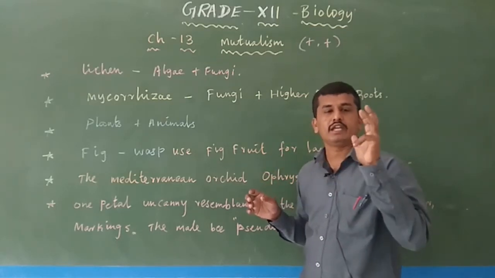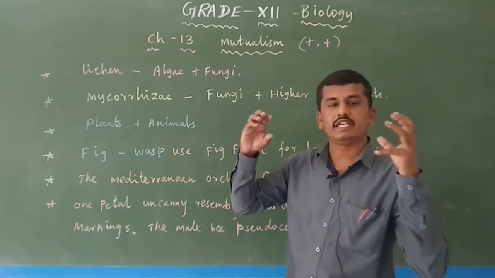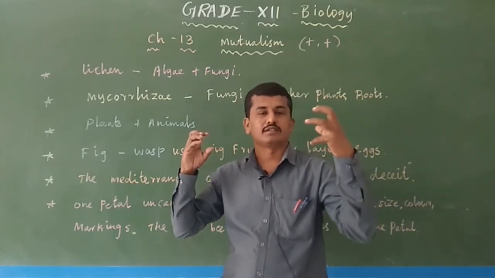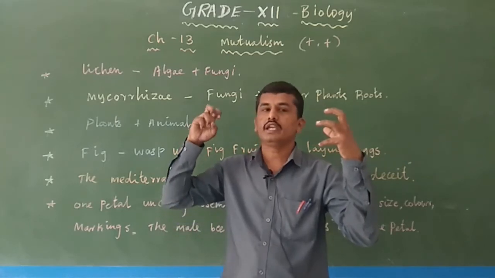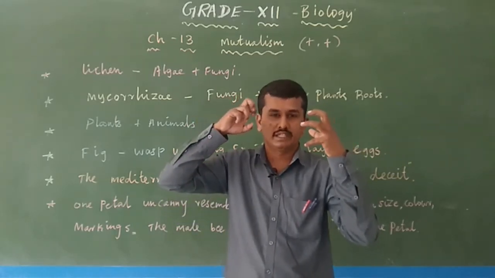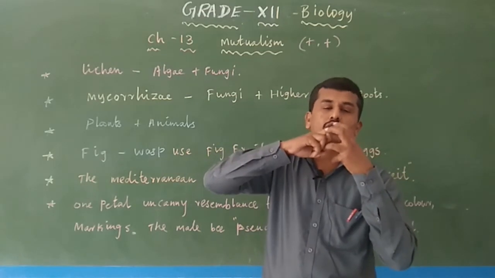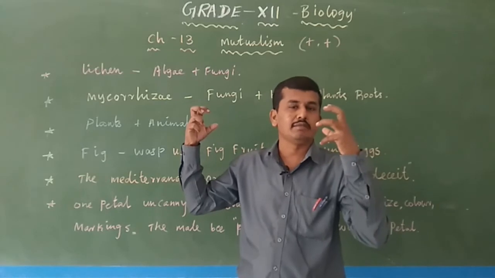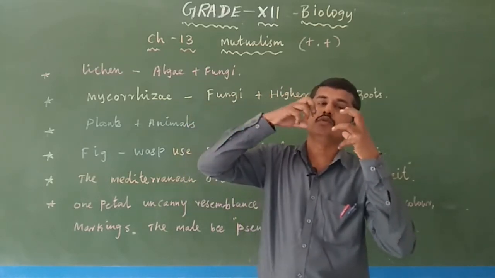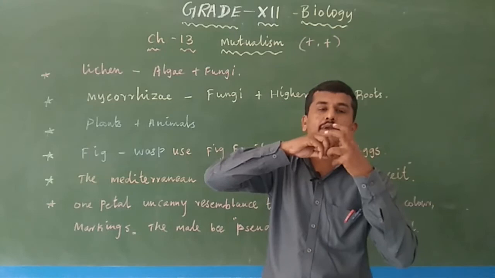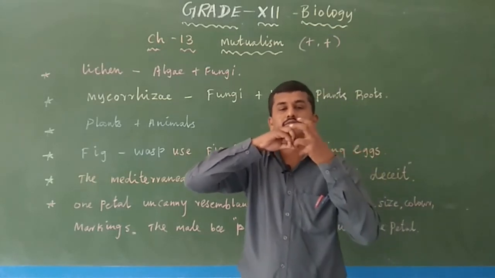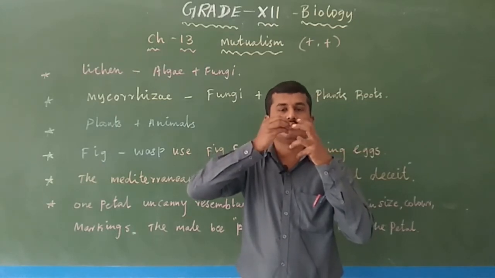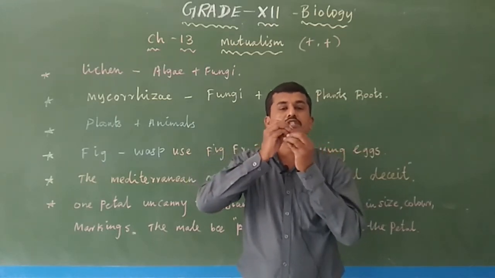Imagine the female bee is present in the flower. The male bee is attracted by the female bee and pseudo-copulates. Copulation is for reproduction purposes, but here it is only pseudo-copulation, a pseudo-reproduction process. During this pseudo-copulation, pollen grains get attached to the male bee.